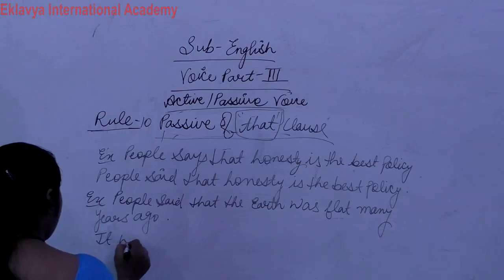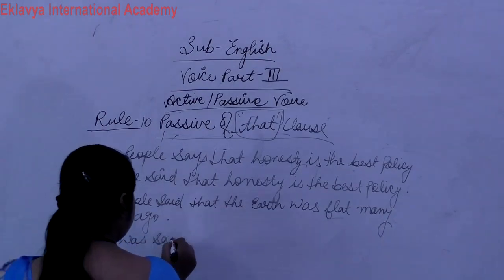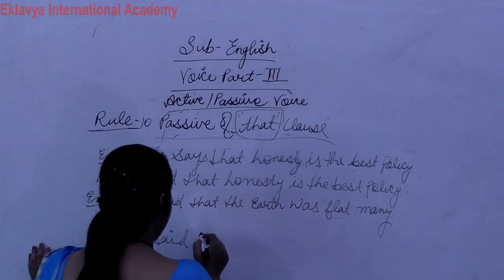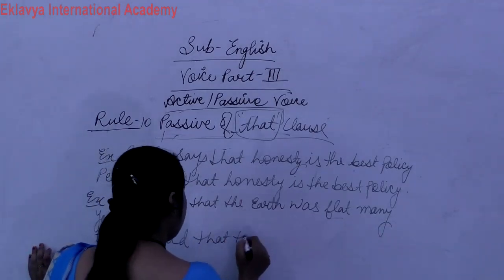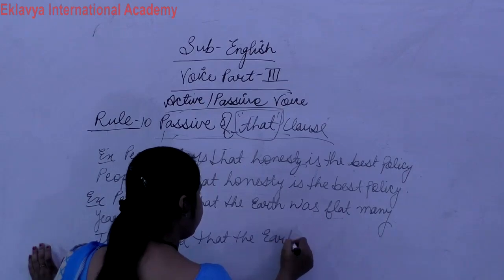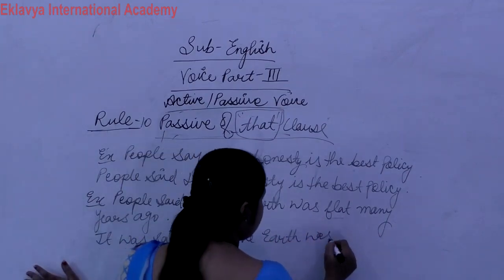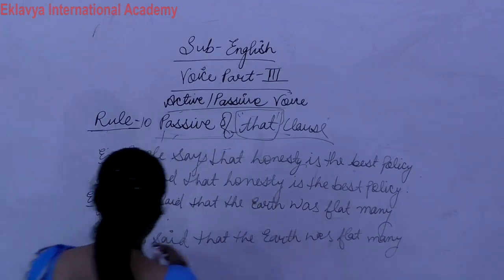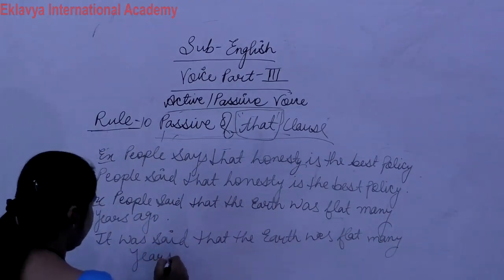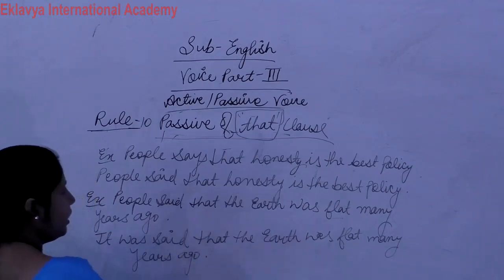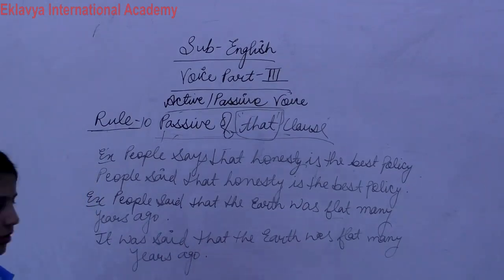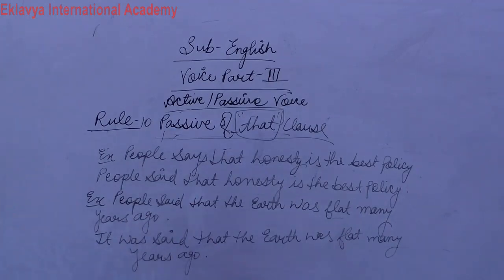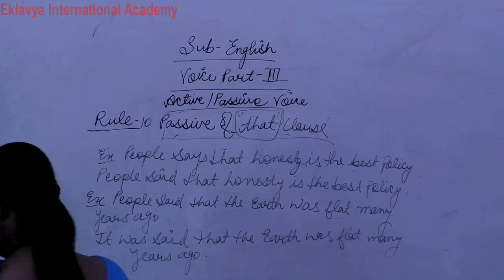It was said that the earth was flat many years ago. So this is the use of that clause. Clear? If that comes in any type of sentence, then we use that clause.